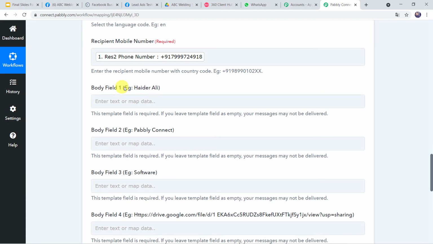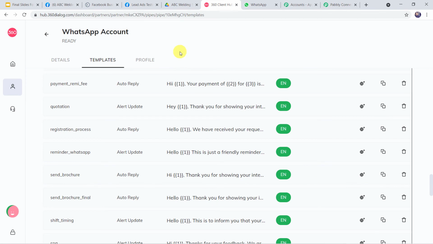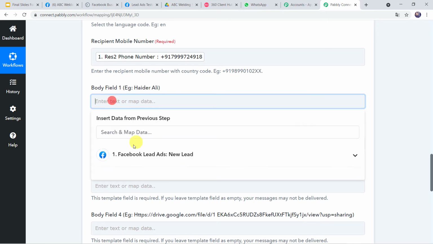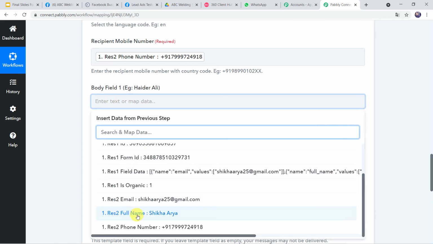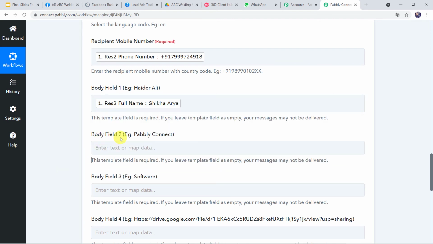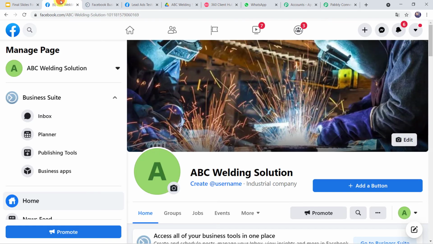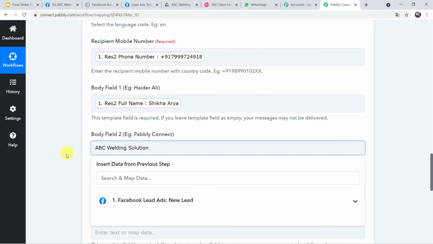Okay. Now body field 1, example Heather Ali, that's the name of a person. Here in the template, I'll just open the template once again. Okay, so here in the template, hello, we want the name of the customer. So let us just map the customer name over here from Facebook lead ads, and the customer name was Shikha Arya. Body field 2, example Pabbly Connect. Here in the template, thank you for showing your interest in, here your business name is going to come. So you have created the Facebook page name, that is ABC Welding Solution. So you have to give the same name over there in Pabbly Connect, that is your business name.